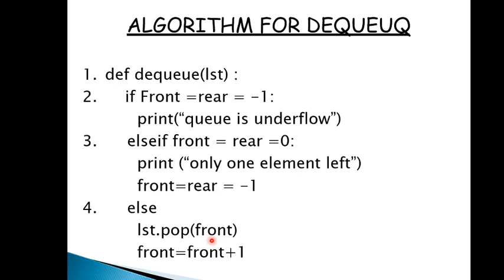If we do not pass any argument in pop, it will delete the last element, and if we pass the argument, it will delete the appropriate element, because in the argument we are passing the index of that element. So that particular element will be deleted, and here again after deleting the element we are incrementing the front by 1.